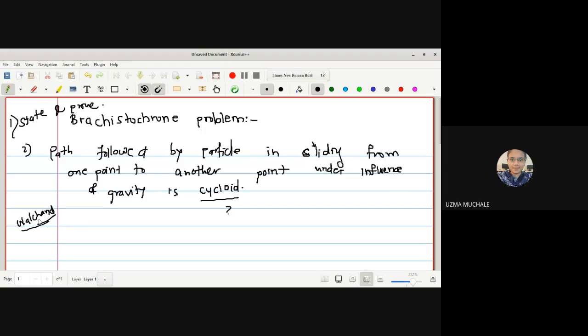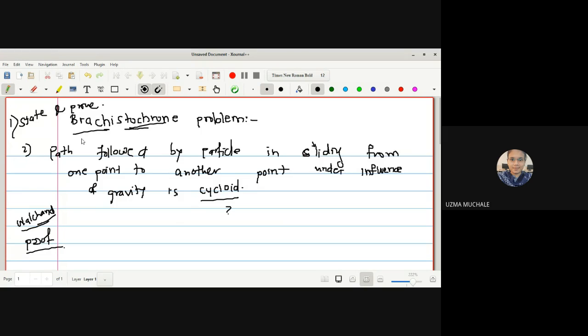Okay, let us go for the proof. What is the question? The path followed by the particle in sliding from one point to another point under the influence of gravity is a cycloid. We want to show that the path followed by the particle is a cycloid, or the question may be like this: state and prove the Brachistochrone problem. Right, two words are there here.